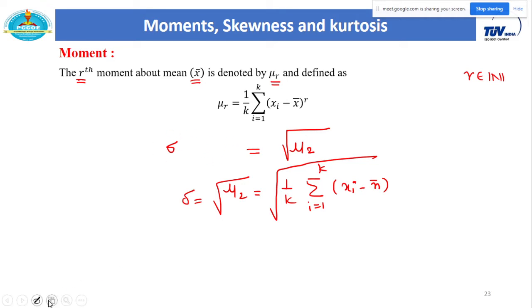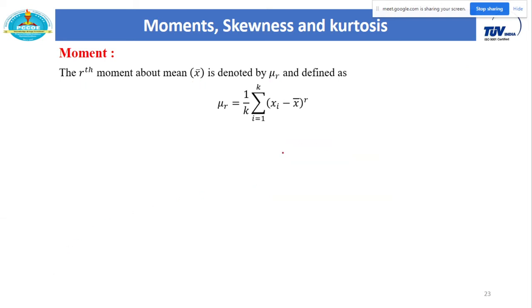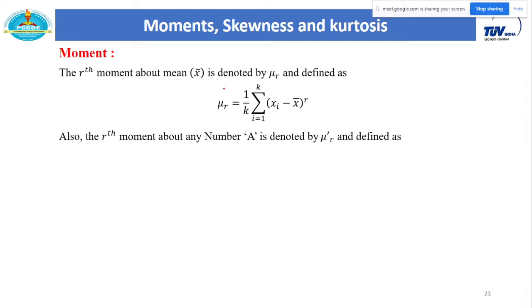On this also there are some MCQs. So this is the rth moment. mu r is the notation for the rth moment about the mean. So this is very important. About the mean means what? Just subtract the mean. About the mean means you just have to subtract the mean from each observation.